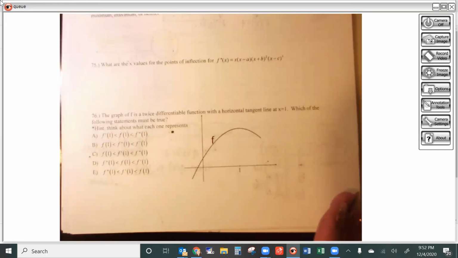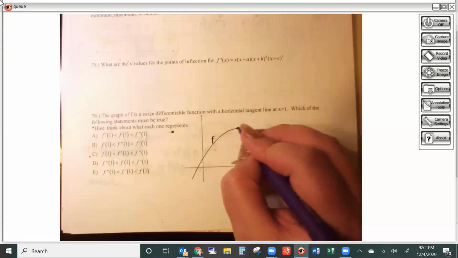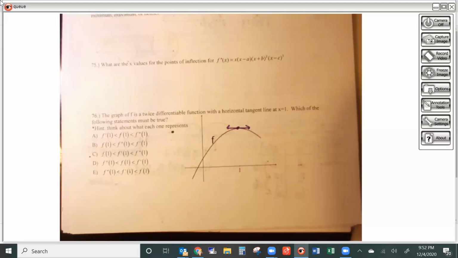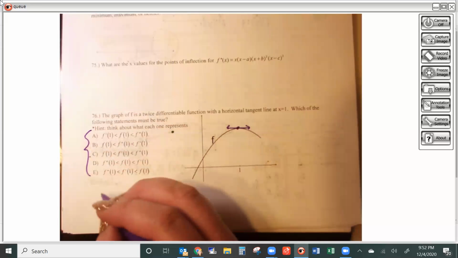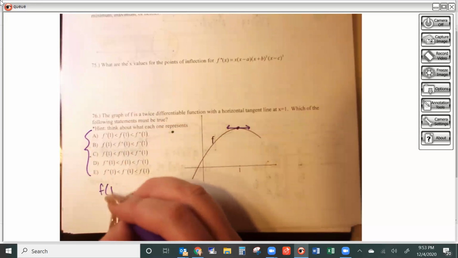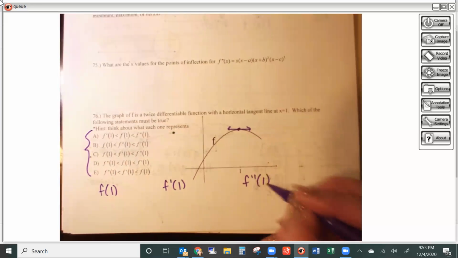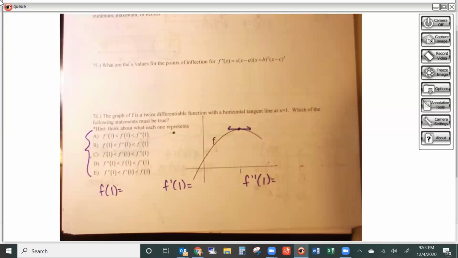Okay, so look ahead at number 76. So we have our function. It says it's twice differentiable. Then it tells me I have a horizontal tangent at 1. So that means that at 1, my graph is perfectly flat, okay? So it says which of the following must be true. Now, look at all your answer choices. You're comparing the same three things over and over again: F prime of 1, F of 1, and F double prime of 1. It's just the same three things, just in different orders, basically.